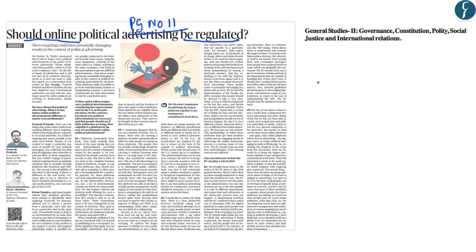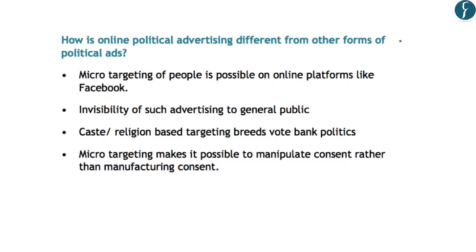So in this article, we will try to understand how online political advertising is different from other forms of political advertising, as has been discussed in this article. And after that, we will look at some of the suggestions which have been provided in this article as to what needs to be done for regulating political advertising. So this will form part of General Studies paper 2. Now let us look at how online political advertising is different from other forms of political advertisements.